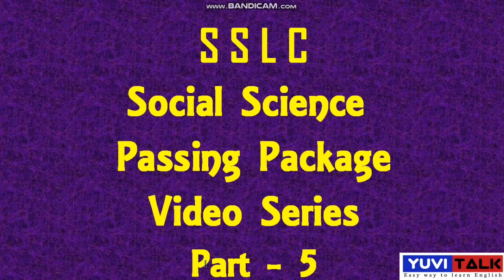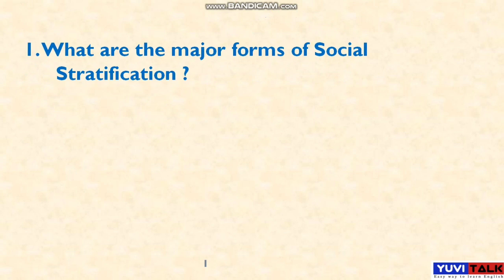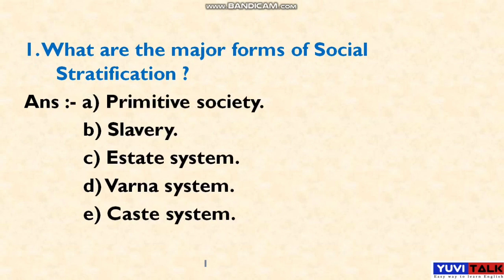Dear students, now let's move on to the questions. See, the first question is on your screen. What are the major forms of social stratification? These are the major forms of social stratification. The first one is primitive society, B slavery, C estate system, D varna system, E caste system. So five points are there: primitive, slavery, estate system, varna and caste system. These five are the major forms of social stratification.